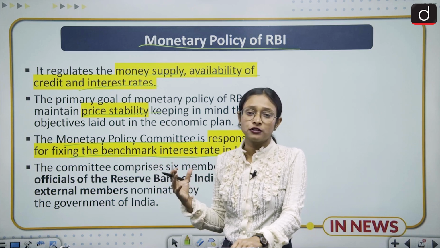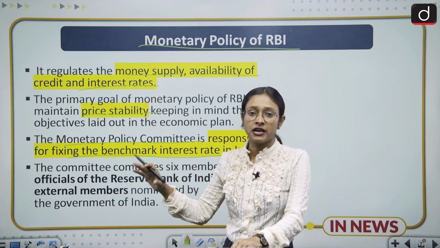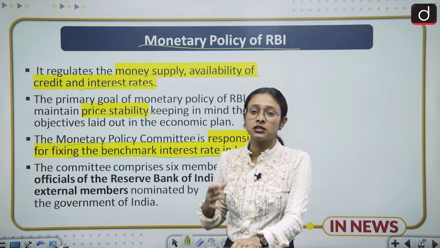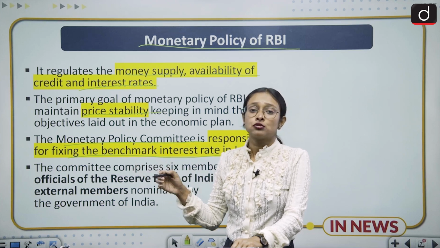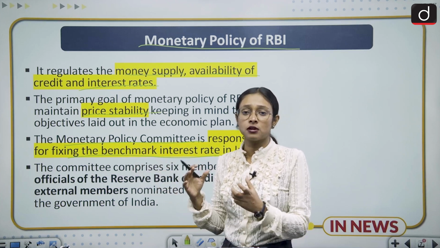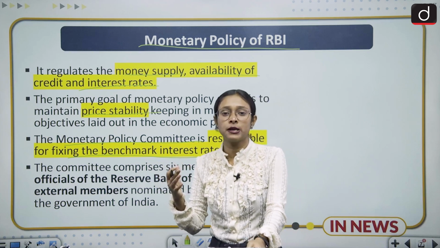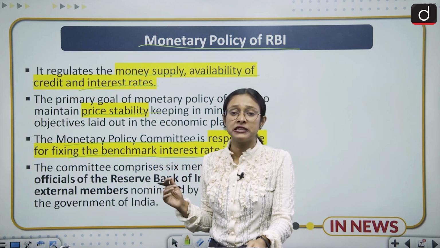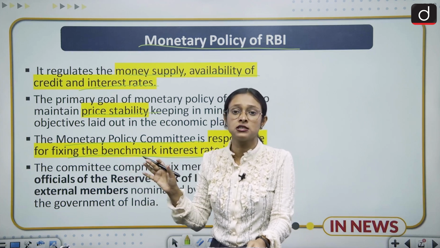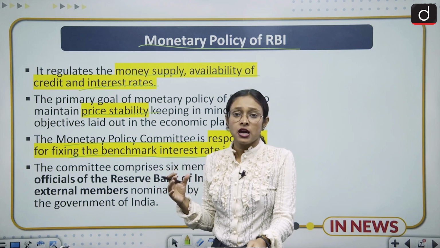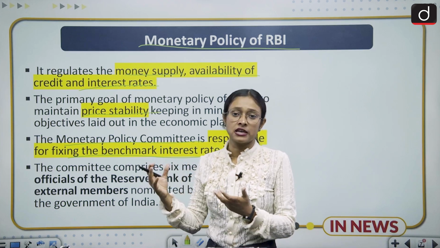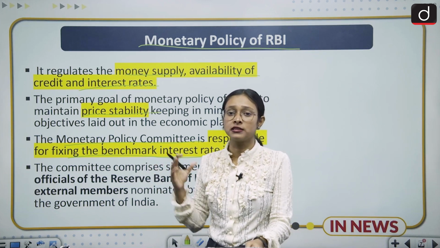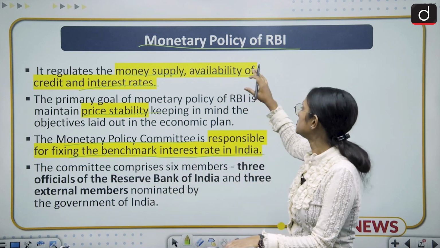And who are the members of the Monetary Policy Committee? The ex officio chairman of this committee is the RBI governor, and there are 6 members. Among them, 3 members belong to the RBI and 3 other members belong to the central government. The central government nominates the other 3 members, because earlier these things were decided by the members of the RBI only, but later, in order to maintain more checks and balances and transparency in the system, the central government started nominating their persons as well. So in order to balance this, 3 members are nominated by the central government. So this is the monetary policy of the RBI.